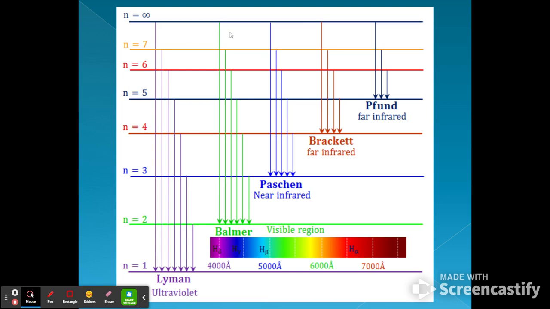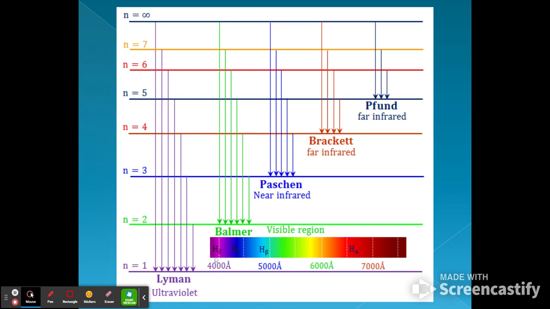If it drops from a high energy level down to n equals 2, so it's still a little bit excited, it's 1 step up, but it's not as much energy. Whenever it drops to n equals 2, that is what we call the Balmer series. It's in the visible spectrum. So we got one somewhere around here, around the 4,000 angstrom mark, which is 400 nanometers. One that's like 450. They're very specific lines that we get in the visible spectrum. Different one for different energies.